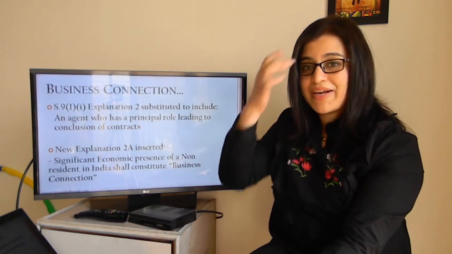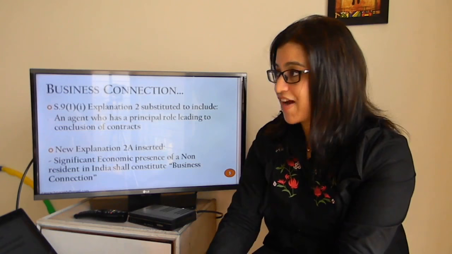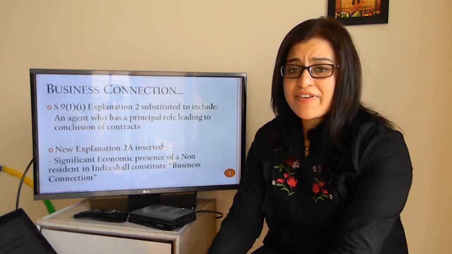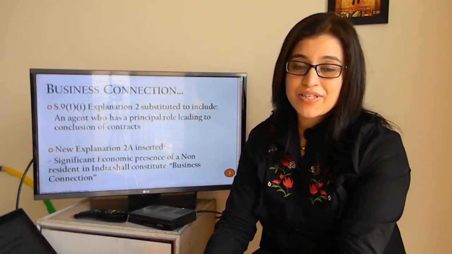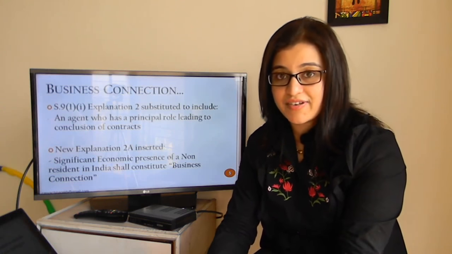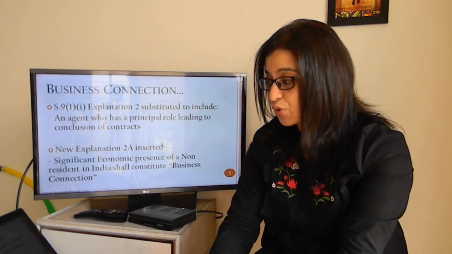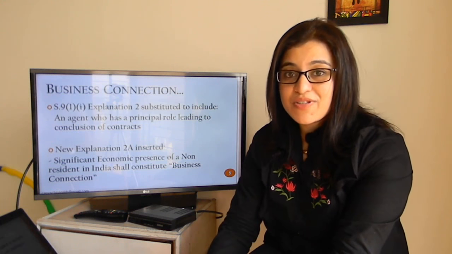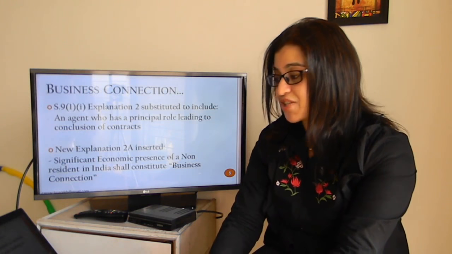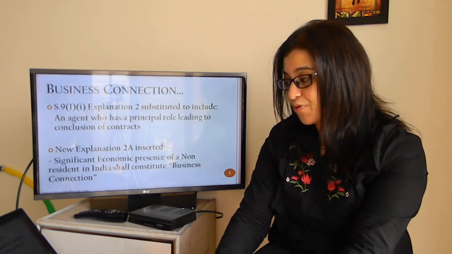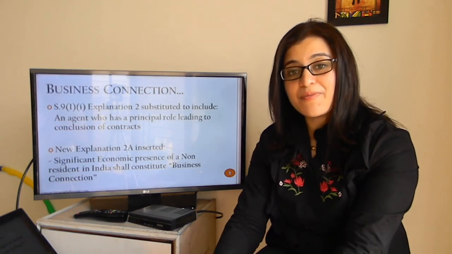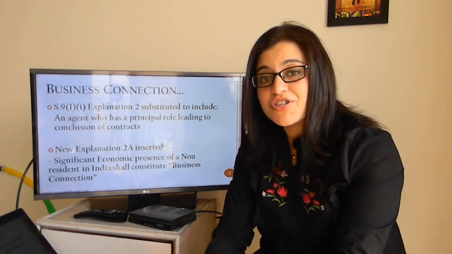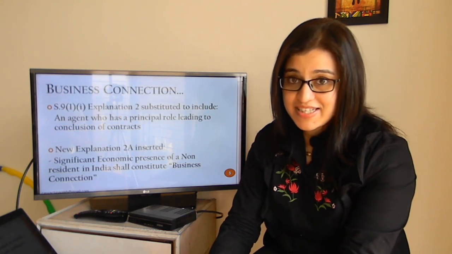Moving on to some other amendments. Section 9(1)(i) has been amended. This deals with the concept of business connection. Now, as we all know, business connection is a very ambiguous concept in itself given the taxation regime. So the explanation that is there in the Act presently, which gives us some insight into what constitutes a business connection, has been substituted to include a scenario wherein an agent who is acting on behalf of the non-resident assessee has a principal role leading to conclusion of contracts will also constitute a business connection.